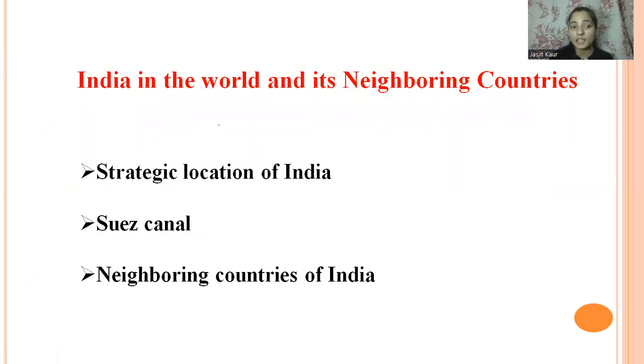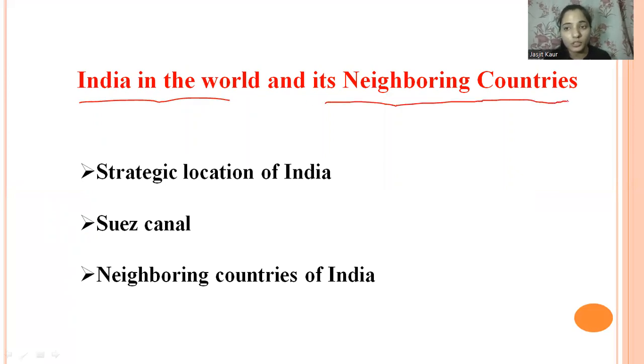So in today's class, as you all have told me that India is located in Asia, we will be talking about the exact location and some more features of India's location in Asia and in the world also. And along with it, we will also be discussing the neighboring countries. So these are the 3 topics that we will cover in this class. The first one is the strategic location of India in Asia. Then we will talk about the Suez Canal, and lastly we will also be discussing the neighboring countries of India.